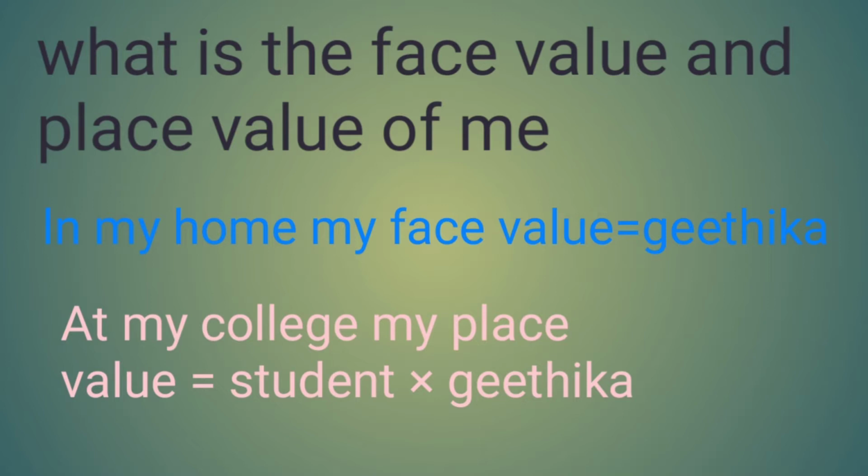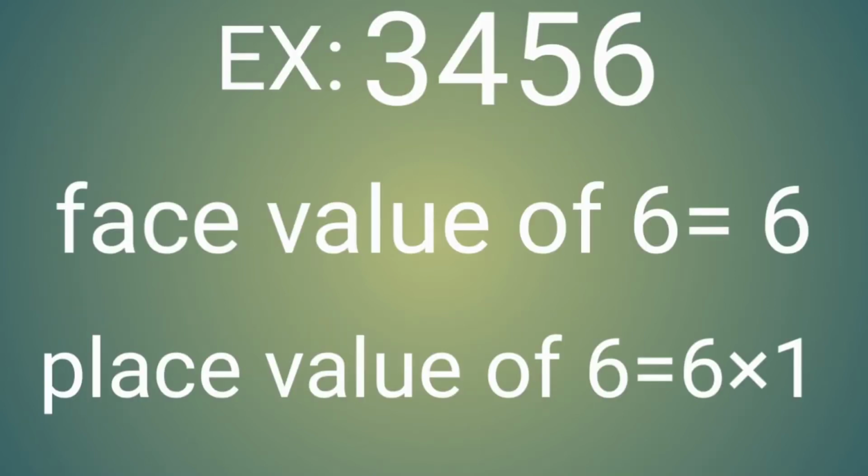So, my place value is student into Geetika. Coming to our original example, 3456. What is the face value of 6? The face value of 6 is absolutely 6, because face value means itself only. And what is the place value of 6? The place value of 6 is 6 into 1, because 6 occupies the one's position. This is the difference between face value and place value.